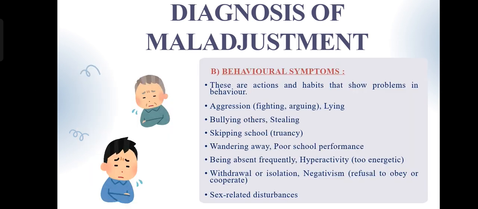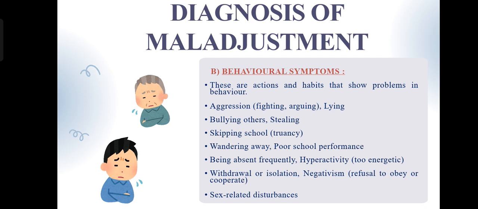Now we can discuss behavioral symptoms. These are observable actions showing that the child is not adjusting well to school, peers, or home situations. Behavior is the easiest clue to notice for teachers.